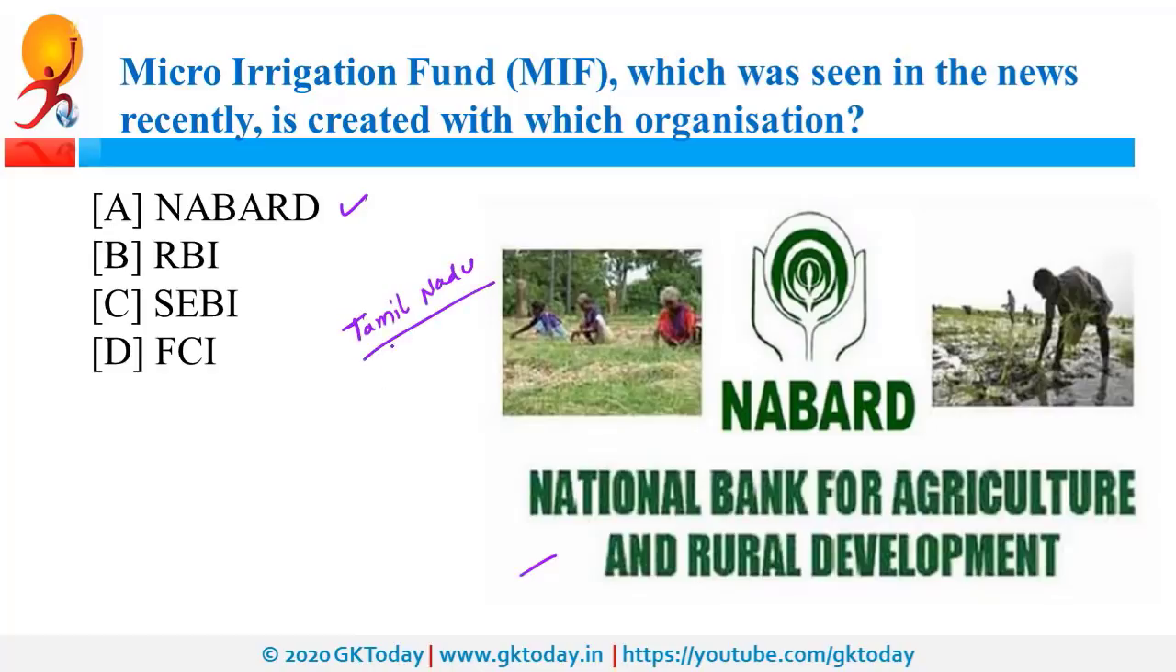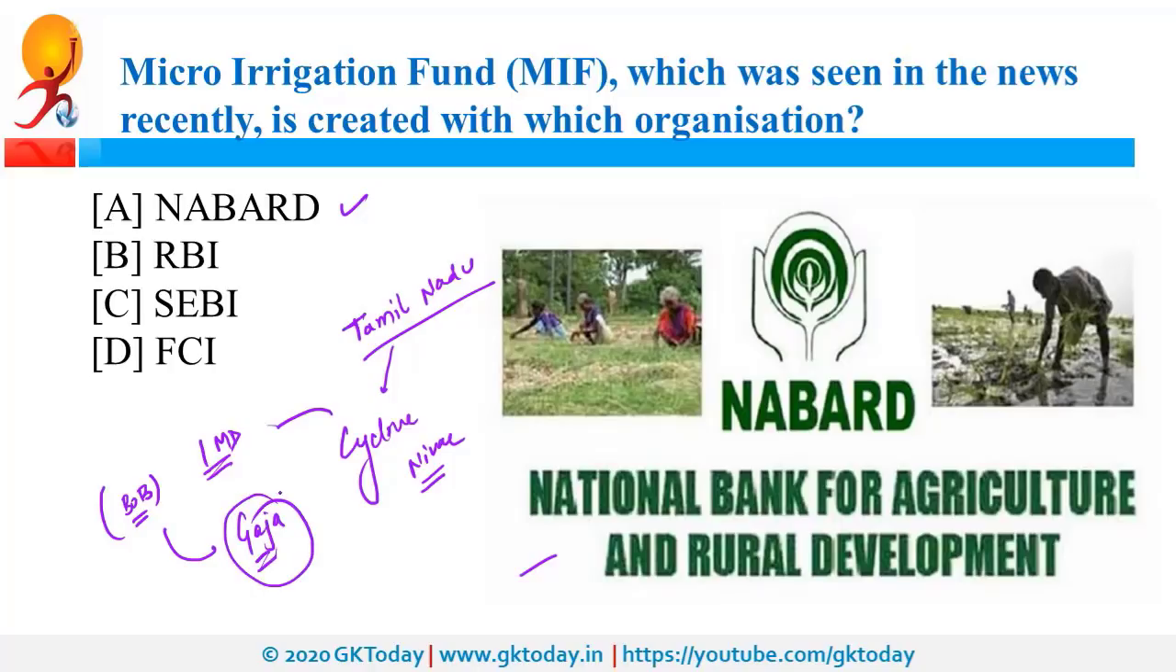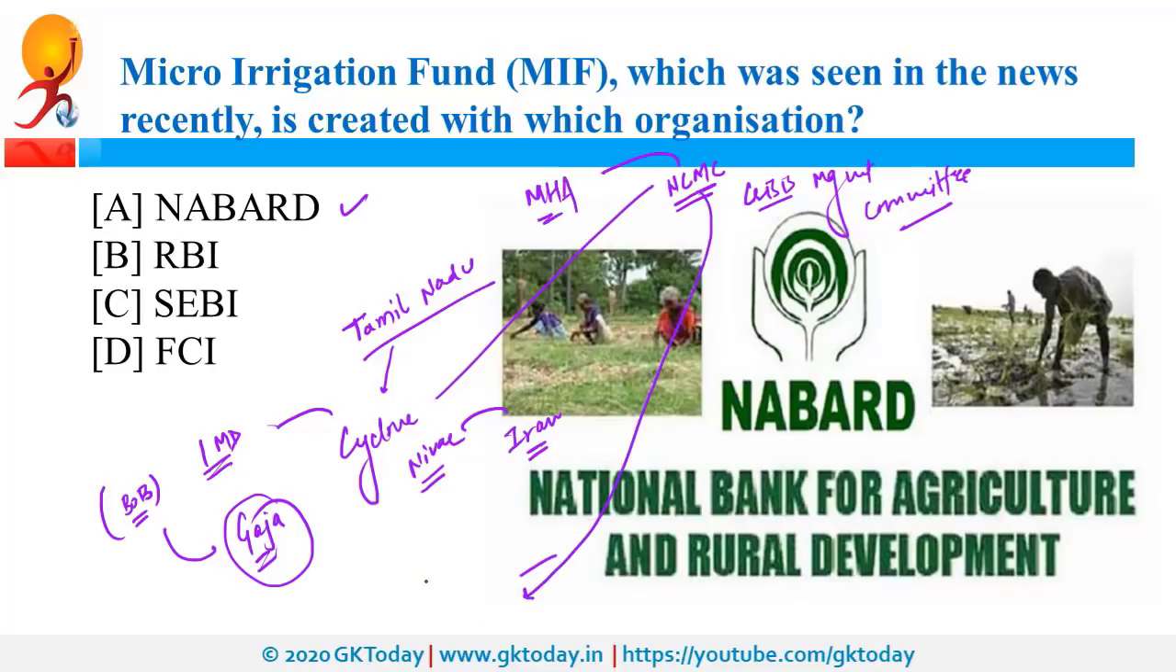Recently, Tamil Nadu was in news because of cyclone Nivar. So, IMD, that is India Meteorological Department, has forecast this cyclone in the region of Bay of Bengal. That means on the eastern coast of India. And after cyclone Gaza, this is the second such cyclone in recent times. So, the name of the cyclone Nivar is given by Iran. Now, to monitor the situation of the cyclone, recently NCMC meeting was organized. What is NCMC? It is National Crisis Management Committee, and it is under MHA, that is Ministry of Home Affairs. And this National Crisis Management Committee is chaired by Cabinet Secretary.